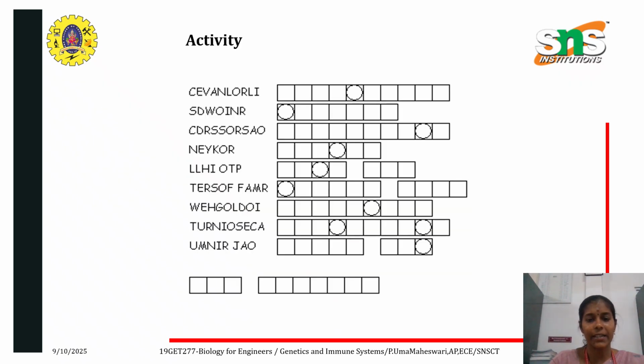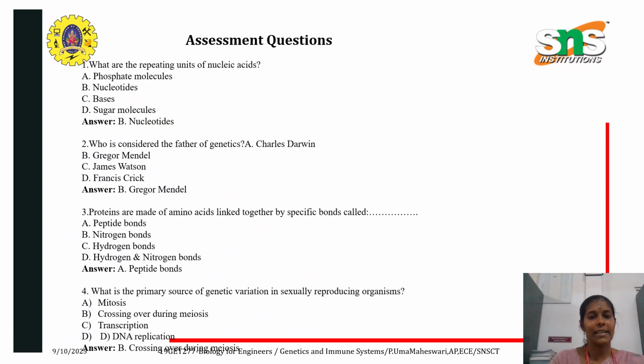This is a classroom activity. These are the assessment questions for this particular topic.